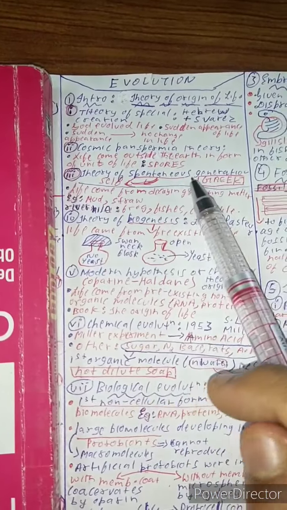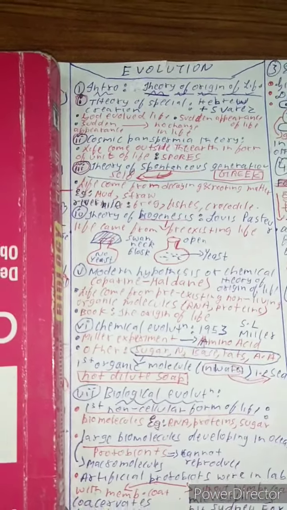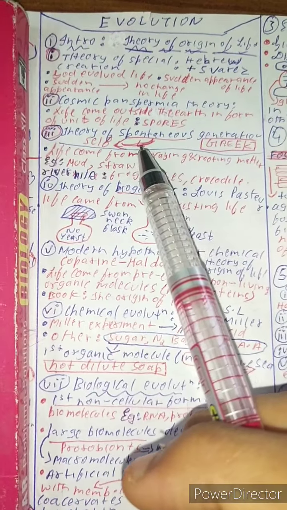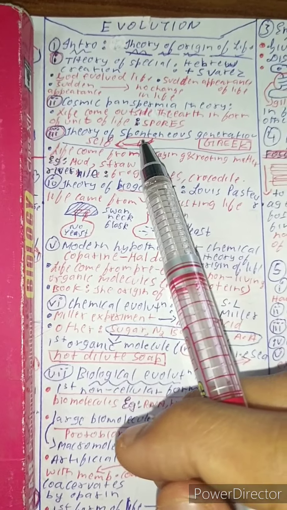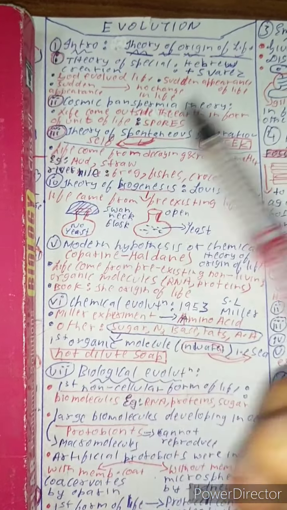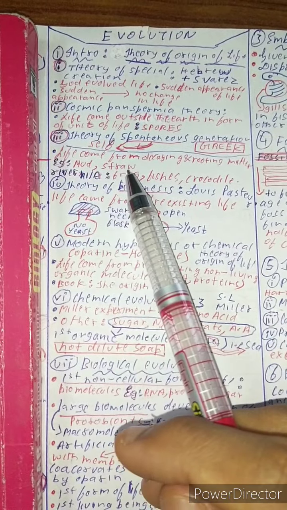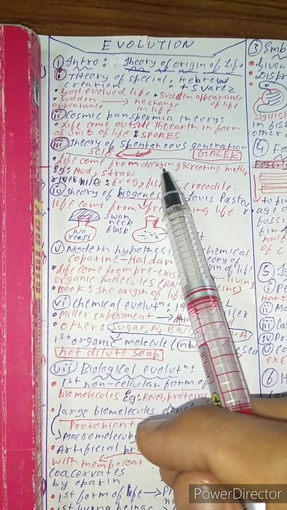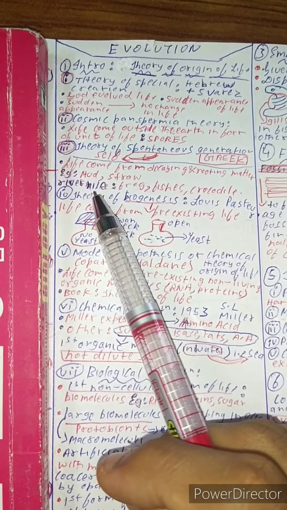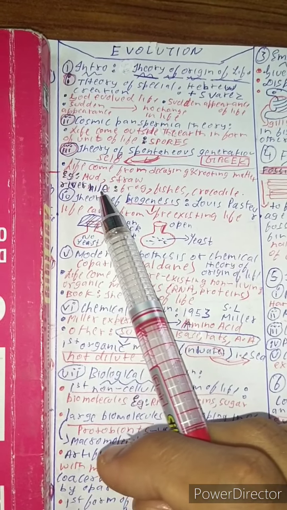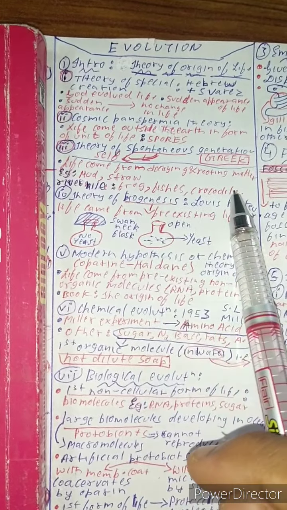Third one is theory of spontaneous generation, which was given by Greek. Spontaneous, what is the meaning of spontaneous? Spontaneous means self. Life came from decaying and rotting matter. Example, mud and straw. Life came from itself, that is from decaying and rotting matter. And another theory suggests that river Nile gave birth to frog, fishes and crocodile.